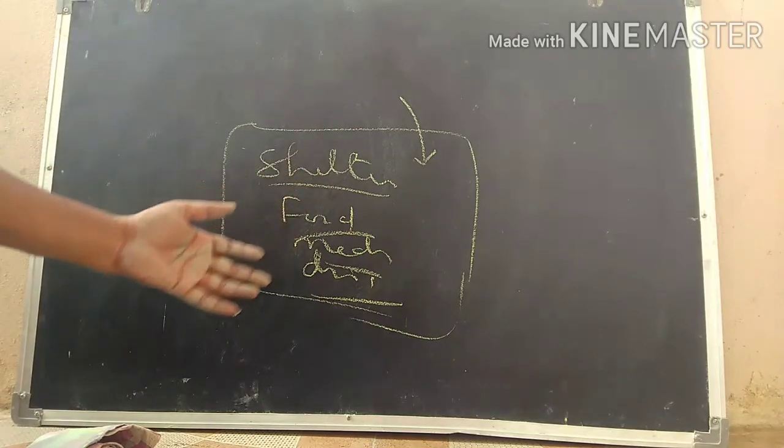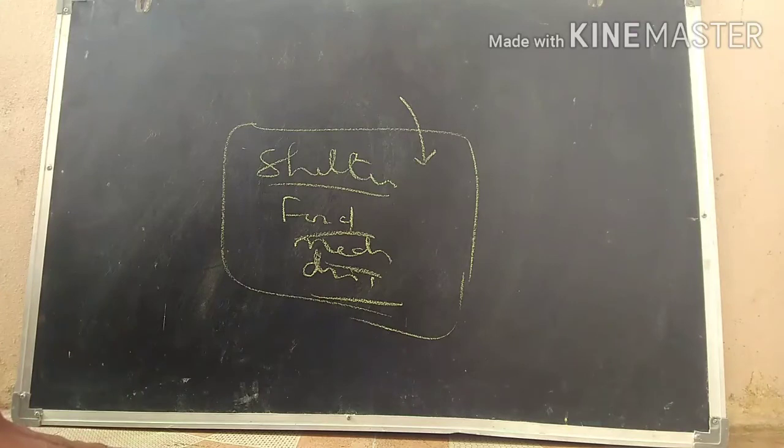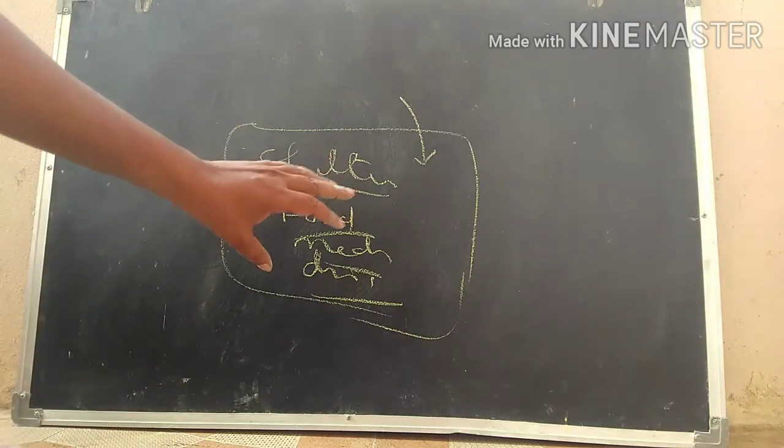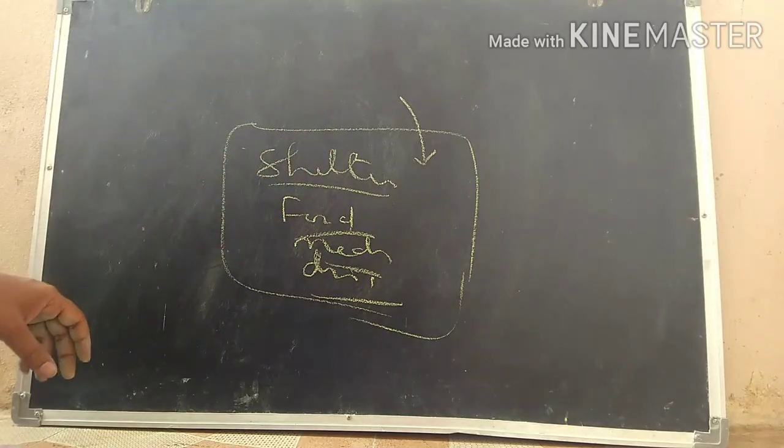So all this can be done by people after a flood strikes an area. So this is all about floods. Let us see about drought in the next class. I hope you understood today's class, and we'll meet in the next class. Thank you now.